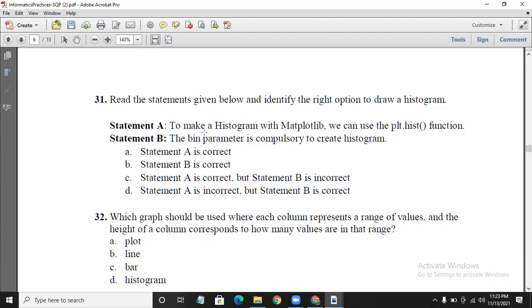Statement A: to make a histogram with matplotlib, we can use the plt.hist function. That is correct. Statement B: the bins parameter is compulsory to create a histogram. That is not necessary. Even if you don't give the bins, by default 10 bins will appear. So it's not compulsory. It's an optional parameter. So statement A is correct, but statement B is incorrect.